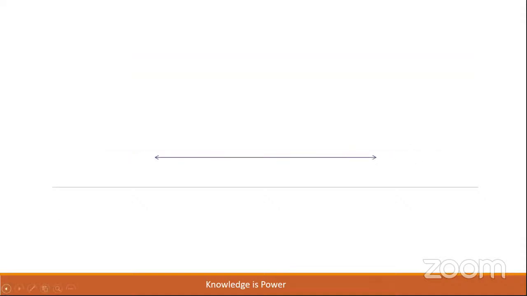Dear children, let us take a horizontal line in the plane, and then a vertical line. We shall observe the point of intersection of these two lines. Let this horizontal line be the x-axis and the vertical line be the y-axis, and the point of intersection of these two lines be the origin.